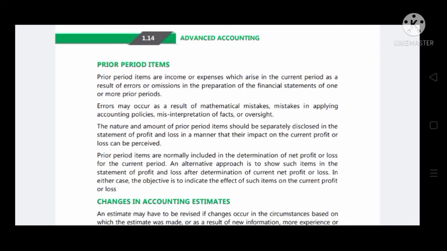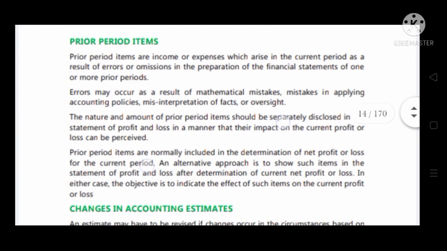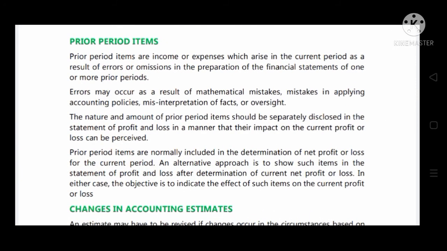And what are prior period items? Prior period items are income or expenses which arise in the current period as a result of errors or omissions in the preparation of financial statements of one or more prior periods. If any errors or omissions were made in the prior period's financial statements, if it arises in the current period, we will be calling it prior period items.